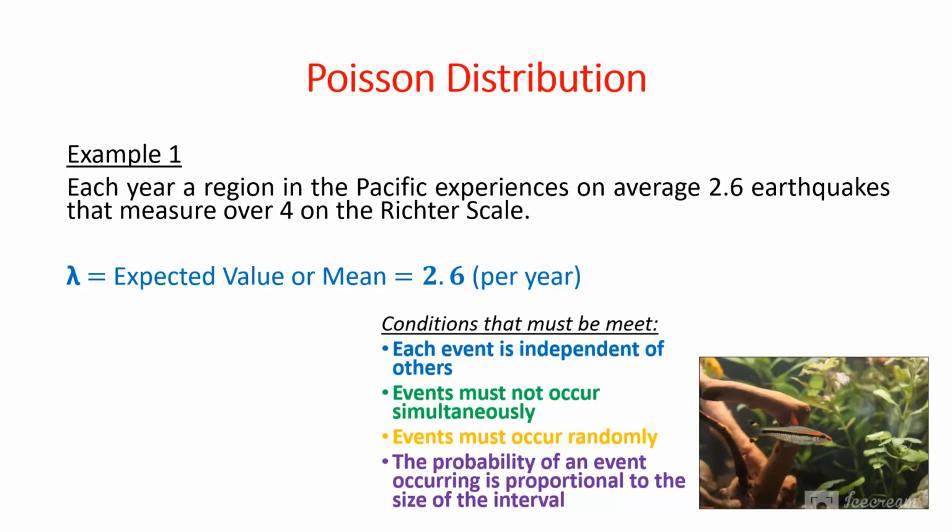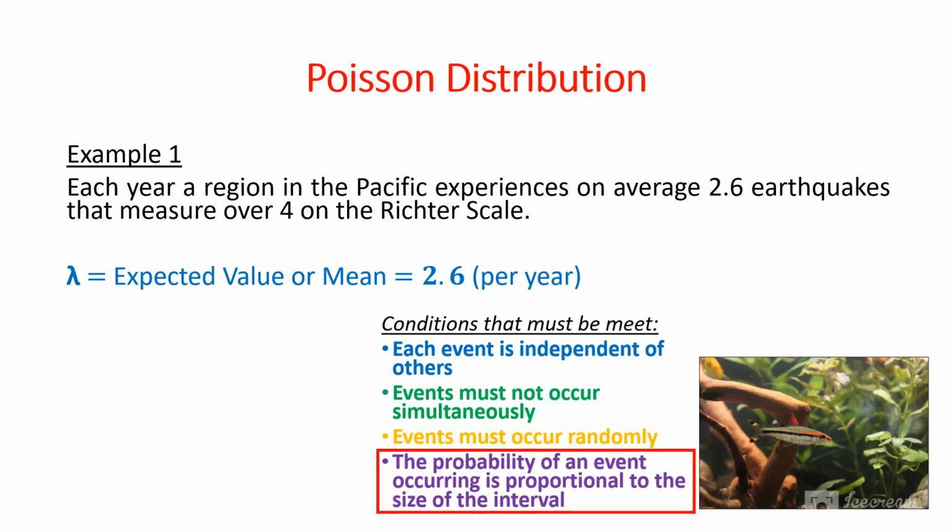All right, here are the conditions that must be met. Let's go through them. Each event is independent of others. So we are assuming that every earthquake is independent of others. Apart from aftershocks, that is generally true. Events must not occur simultaneously. That's true because earthquakes cannot happen at the same time. Events must occur randomly. That is correct. We have no way to predict earthquakes at the moment.